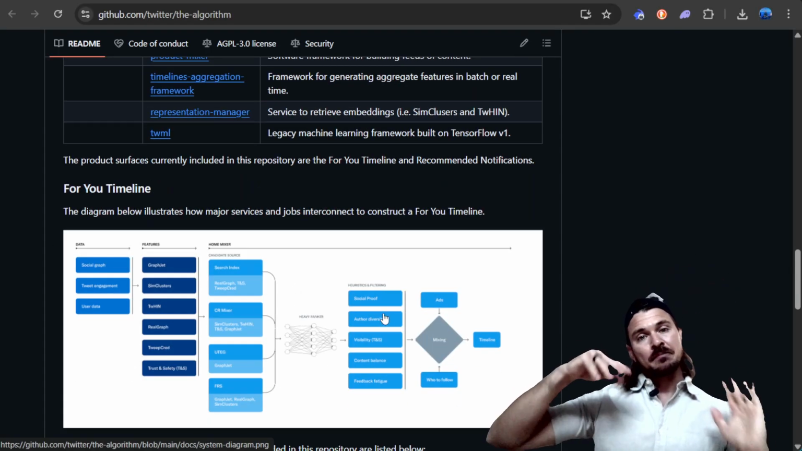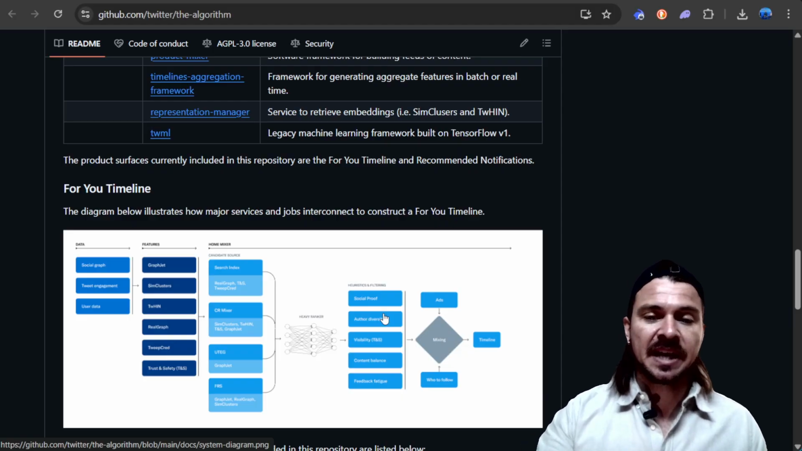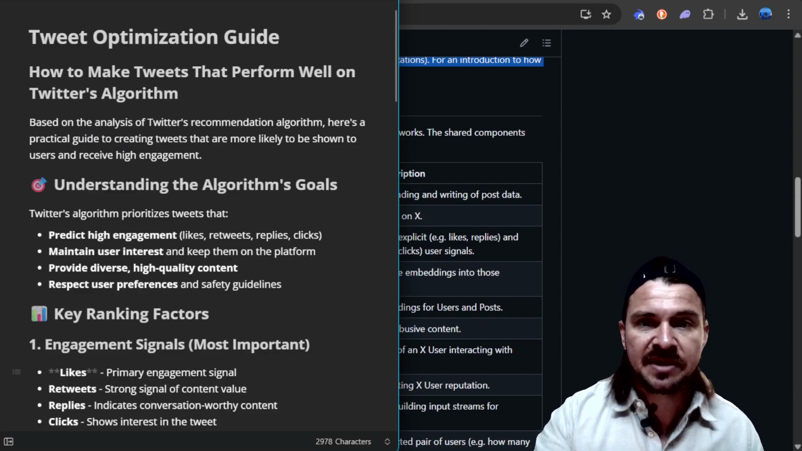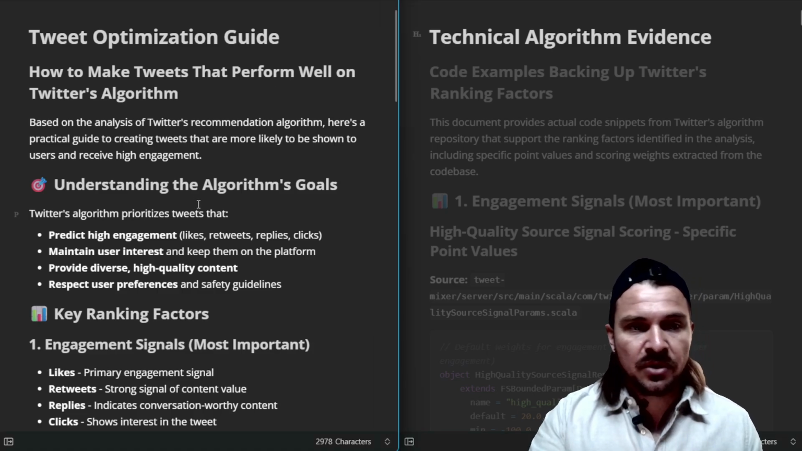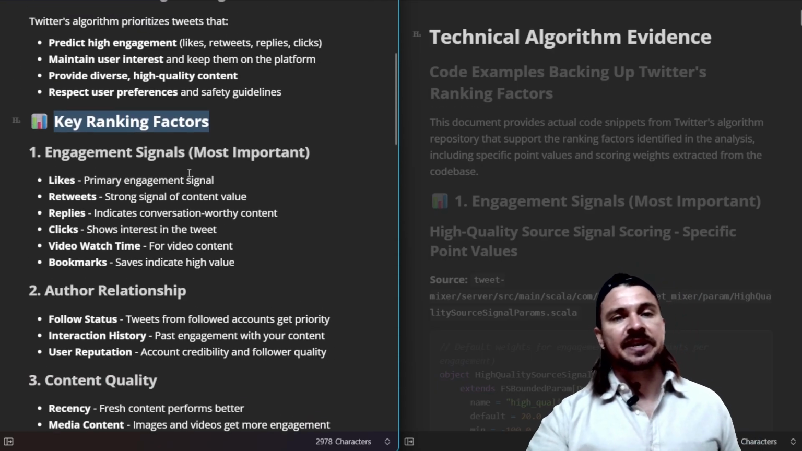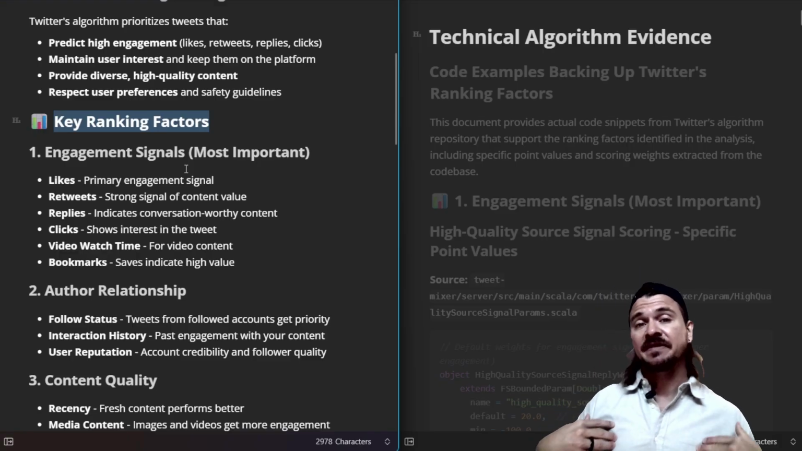this graph. But the reason why I'm making this video is because this is still quite confusing. What I've done is I've dug into this repo, into this code, and I have created these two guides right here and right here. Okay, so let's get right into it. First, let's break down these key ranking factors. These are the things that are going to determine whether your post goes viral or not, whether it's going to show on my feed or not.